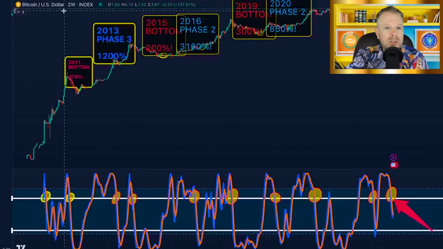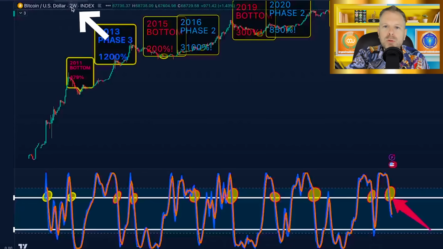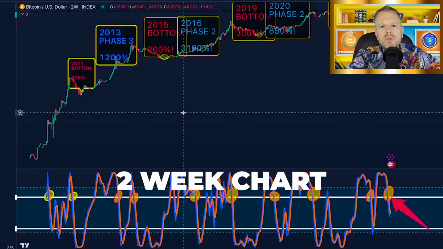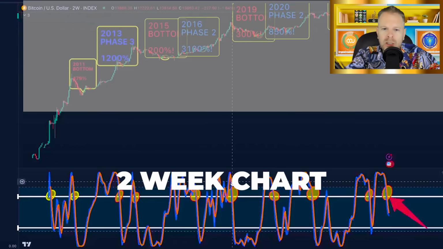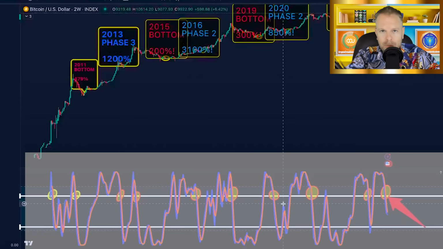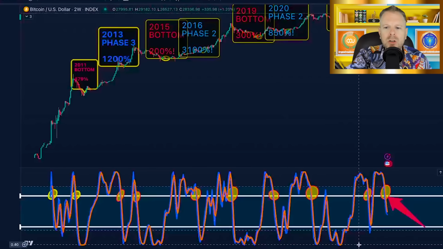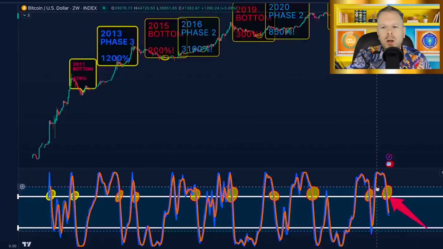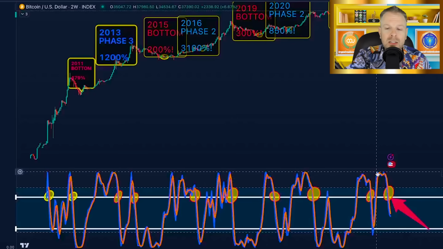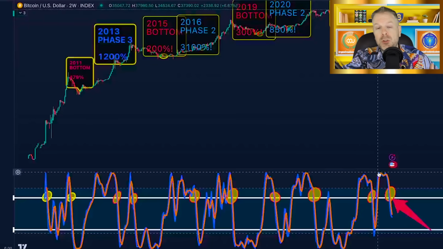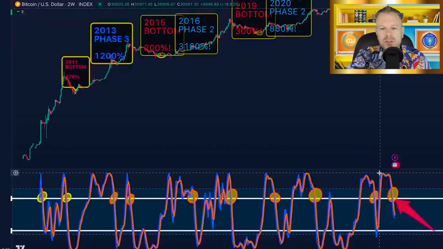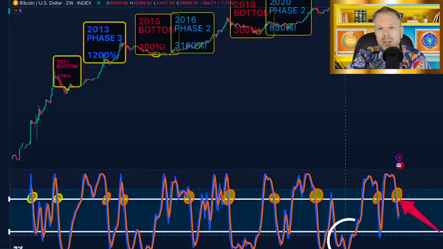We're on the Bitcoin US dollar index, and today we're on the 2-week chart. And what we have in front of us is price action above and stochastic RSI down below. Stochastic RSI is our momentum. It's on the range of 0 to 100, 100 being incredibly overextended in terms of our momentum, meaning there's no more momentum left for prices to go up, and 0 being the exact opposite.